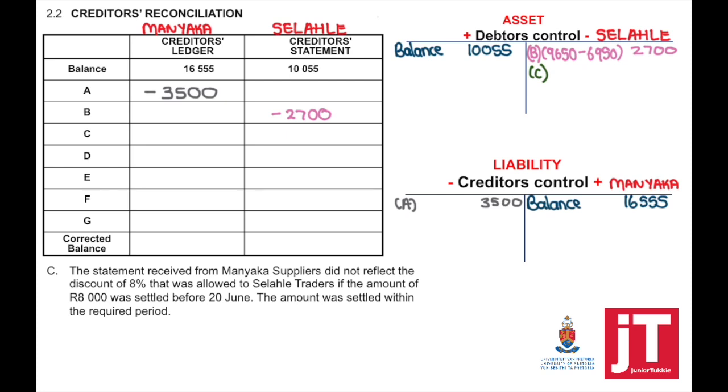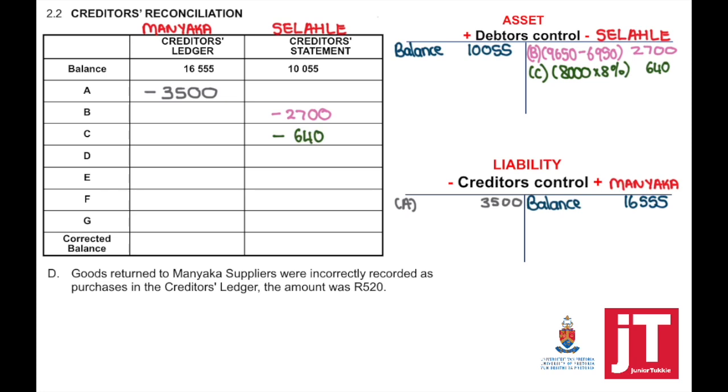And who are they? We're talking about Manyaka suppliers. And from their perspective, a payment means that they will need to credit our account. But we need to now find out with how much. The total amount outstanding was 8,000 that we needed to settle. So 8,000 times 8% means that they will need to credit our account with 640. If they credit our account, it means minus, so minus in the creditor's statement.